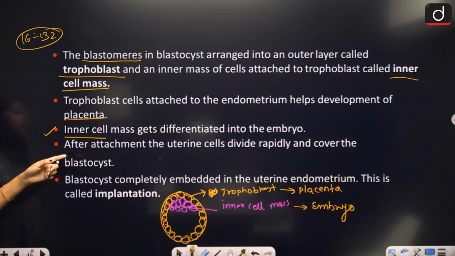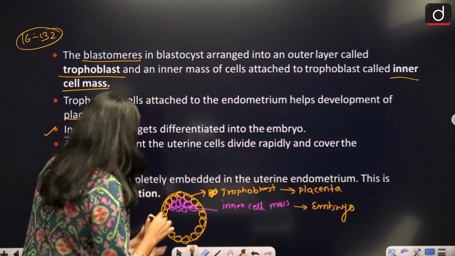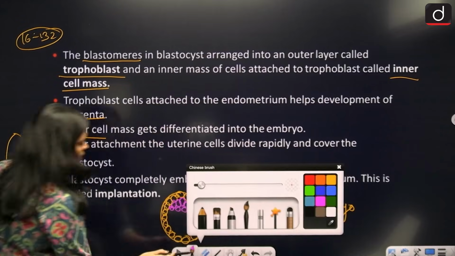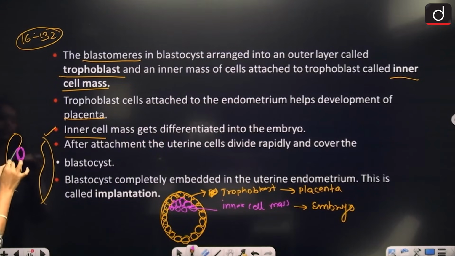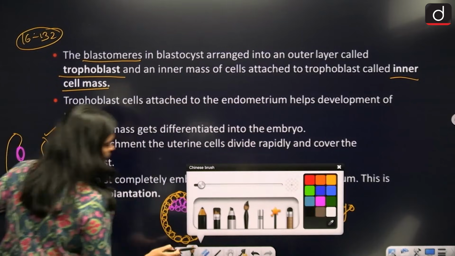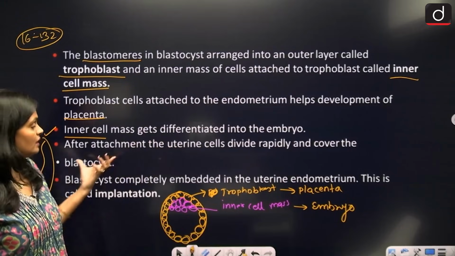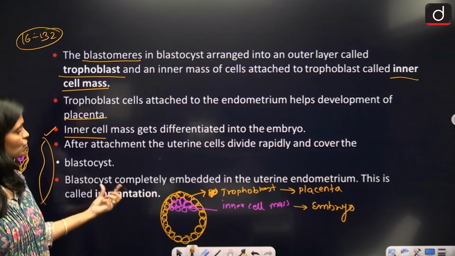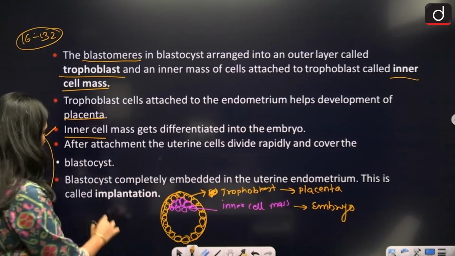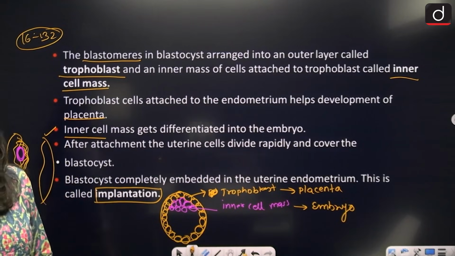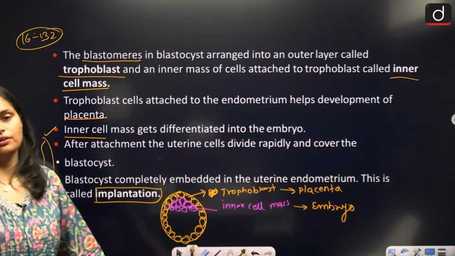After attachment, the uterine cells divide rapidly and cover the blastocyst. Suppose this is the uterus and the blastocyst is attached to the uterus. Then the endometrium wall cells start developing rapidly and cover the blastocyst. The blastocyst is completely embedded in the uterine endometrium, and this is what we call implantation.